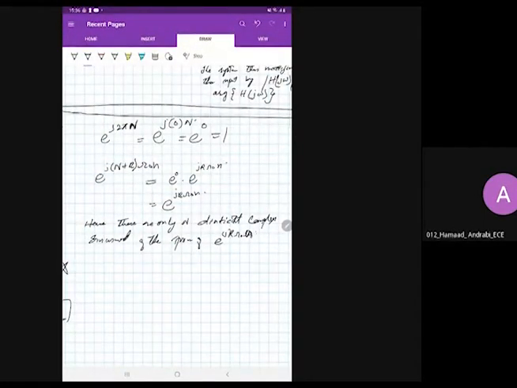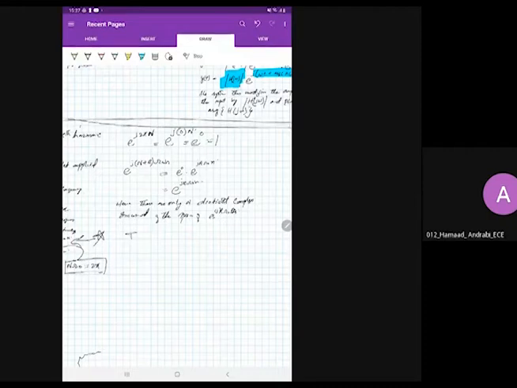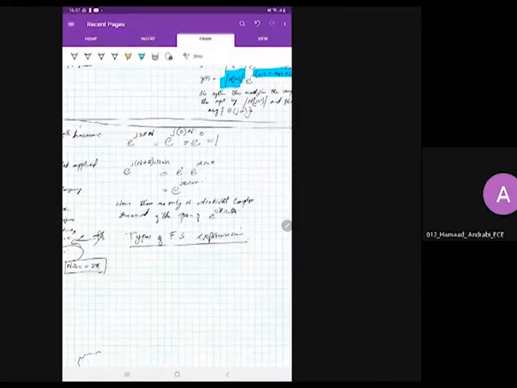Basically, for this Fourier series, we have two different forms of Fourier series. I would like to first mention it here. The expansion that I'm discussing here is known as the exponential Fourier series expansion. Before I extend this discussion more, I would first like to mention the types of Fourier series expansion.